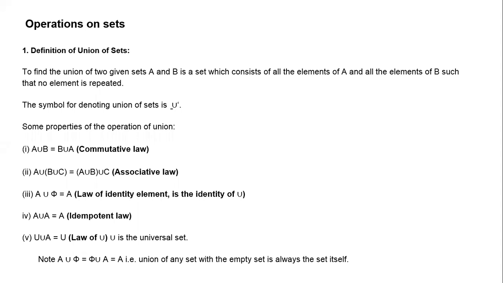This set will have only the elements present in A which are not present in B. We have discussed that some of the elements in A may be present in B also. For example, like this, we have two sets with 1, 2 common, and here 3. Now can you tell me what the elements of set A are?